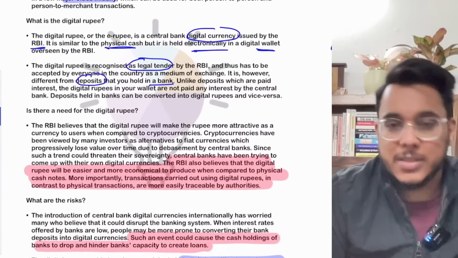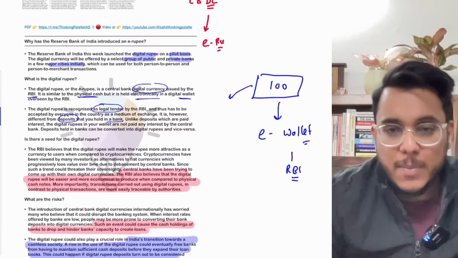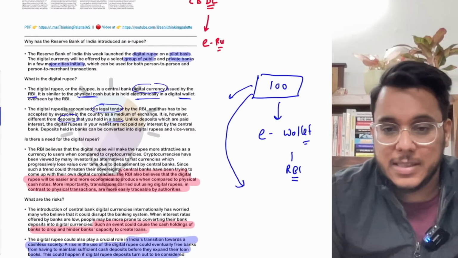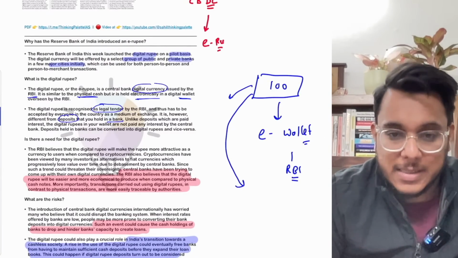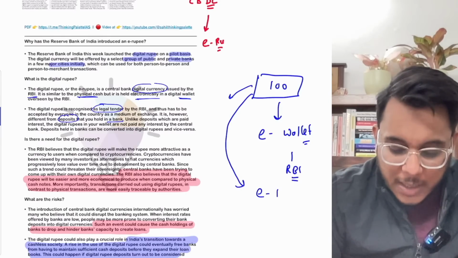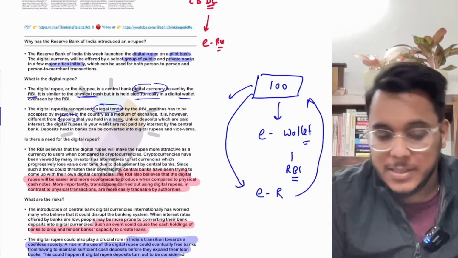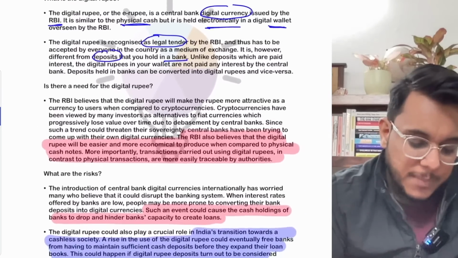Is it clear or not? So this is something. Now, there will be an option that the physical cash you have can be converted into the e-rupee, and the e-rupee can vice versa be converted into physical currency. That option will always be there.